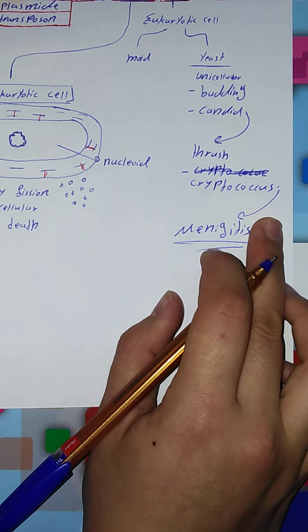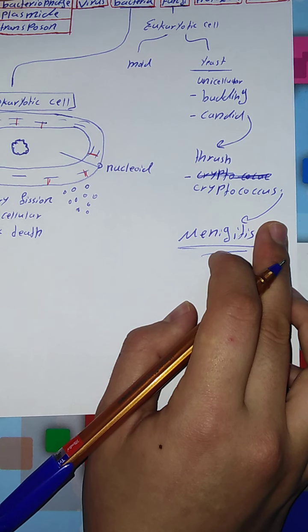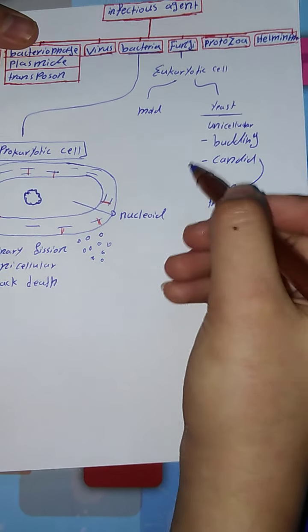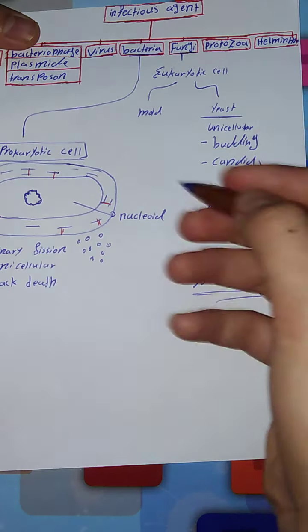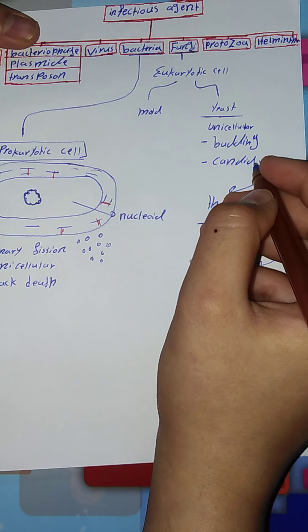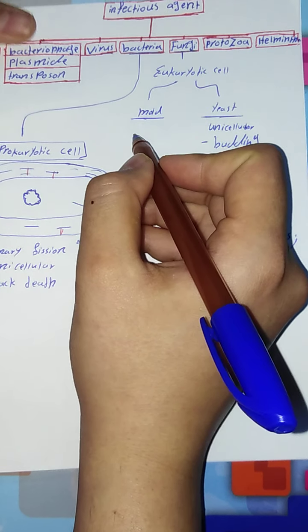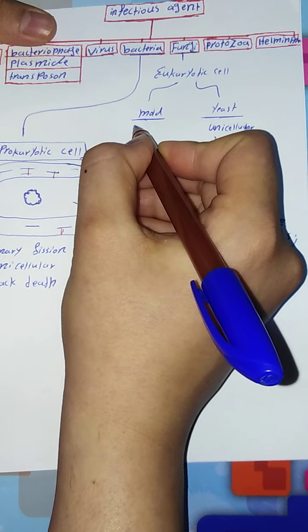Besides that, not all fungi are harmful. Some of them, like bacteria, can act as decomposers, and we use them as food, like mushroom. So when we say fungi are a causative agent, it does not mean every fungi species can cause disease. And about mold, long filaments of cells called hypha